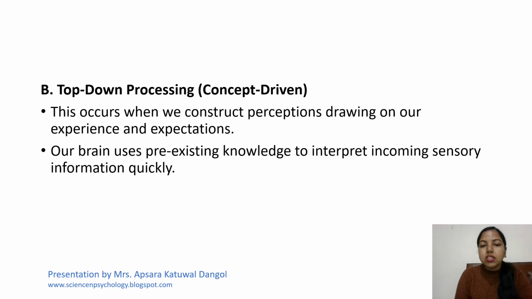Top-down processing. This is concept-driven. This occurs when we construct perception, drawing on our experience and expectation. Our brain uses pre-existing knowledge. So when we see a sailboat again, we are able to identify it because we have already organized the information in our brain to interpret incoming sensory information quickly.